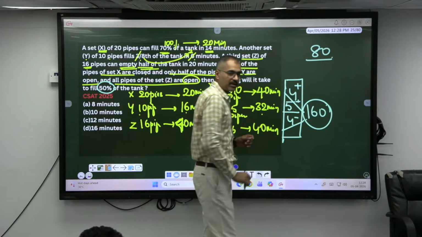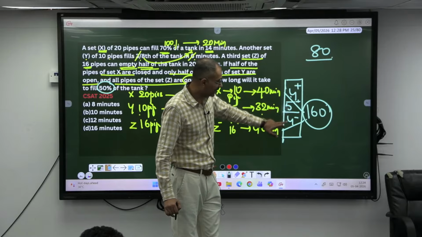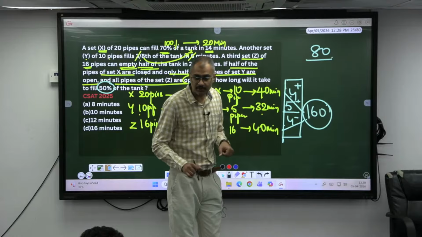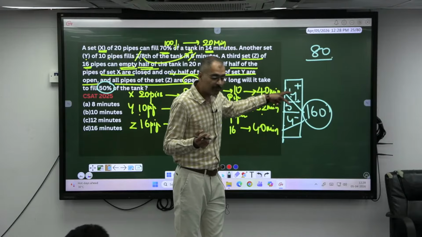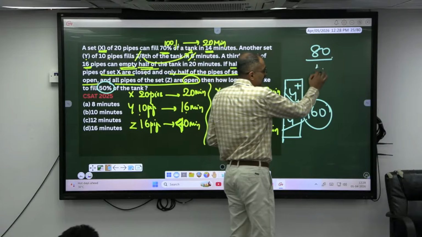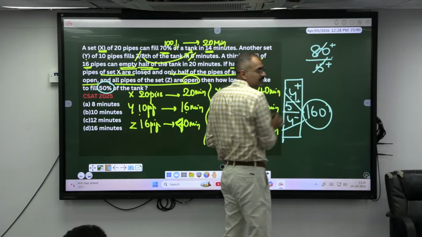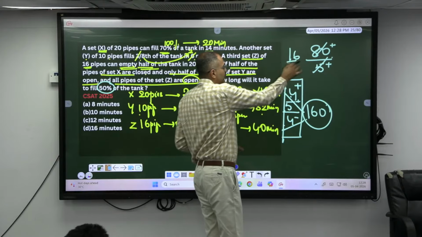To fill 80, I am opening all 3 together. One side 4 is coming, one side 5 is coming, another side 4 is draining out. How much is left out? 4 and 5 come, another pipe 4 is going out. How much is remaining? 5. By filling only 5, to fill 80, it will take how many minutes? 16 minutes. So what is the time taken?